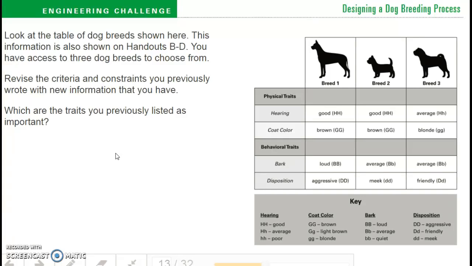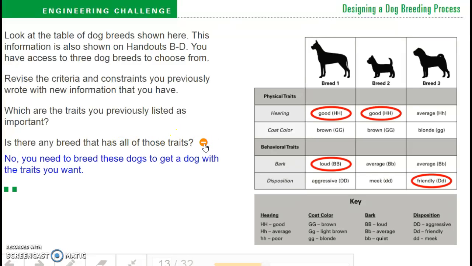Which are the traits you previously listed as important? Is there any breed that has all of those traits? No. You can see that it's spread across all 3 breeds, so that means you need to breed these dogs to get a dog with the traits you want.